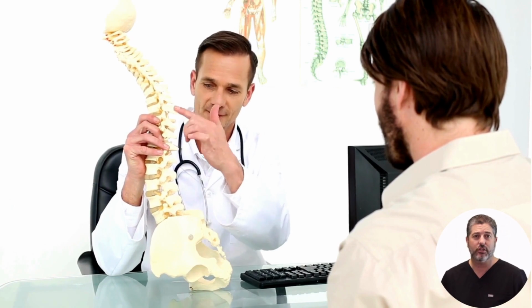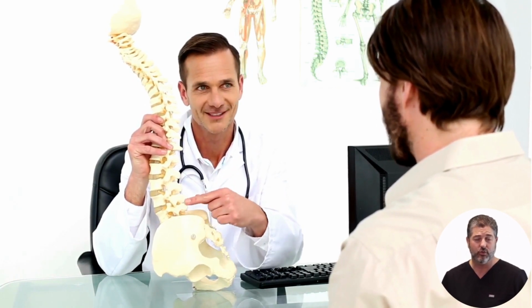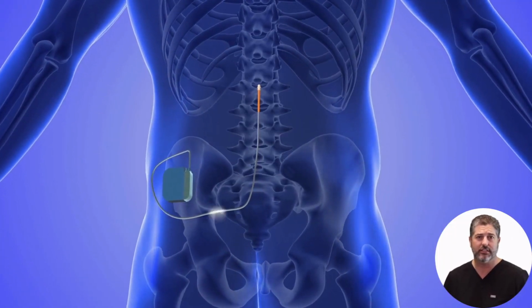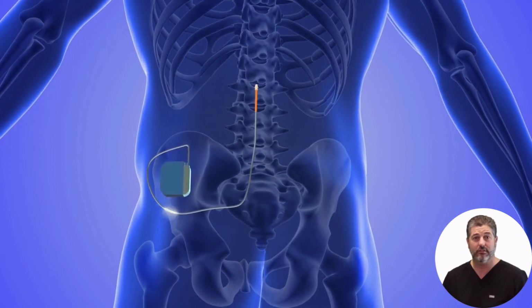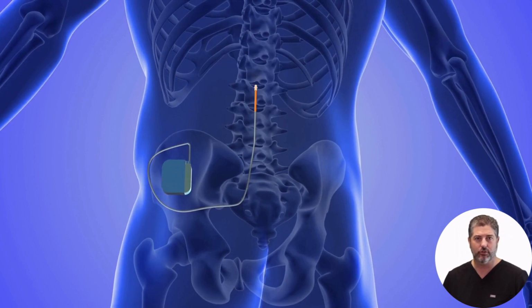What is a spinal cord stimulation trial? A spinal cord stimulation trial, also called SCS, is a temporary procedure that uses electrical impulses to relieve chronic pain in the spinal cord. During the procedure, temporary electrodes are inserted into the epidural space and connected to an external trial stimulator. The goal is to determine if a permanent device will be effective for your pain.